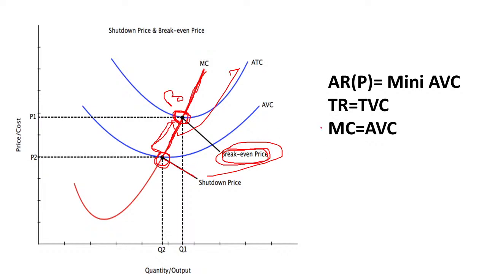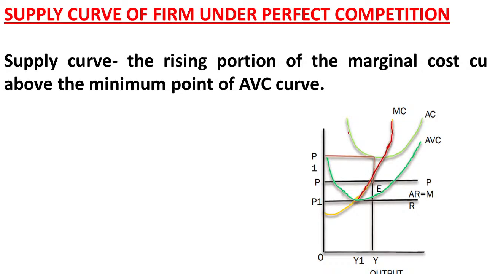So at the shutdown point, average revenue is equal to average variable cost, or price is equal to average variable cost, total revenue is equal to total variable cost, and marginal cost is equal to average variable cost. Please remember it. Next let us study one more small topic here, the supply curve of a firm under a perfect competition market.